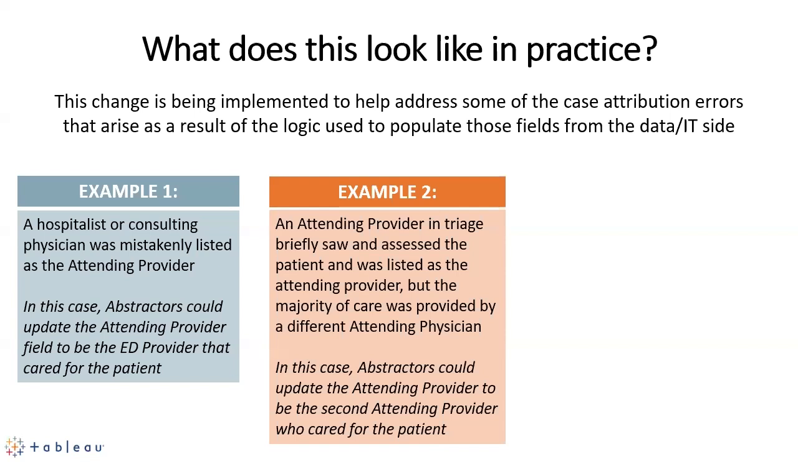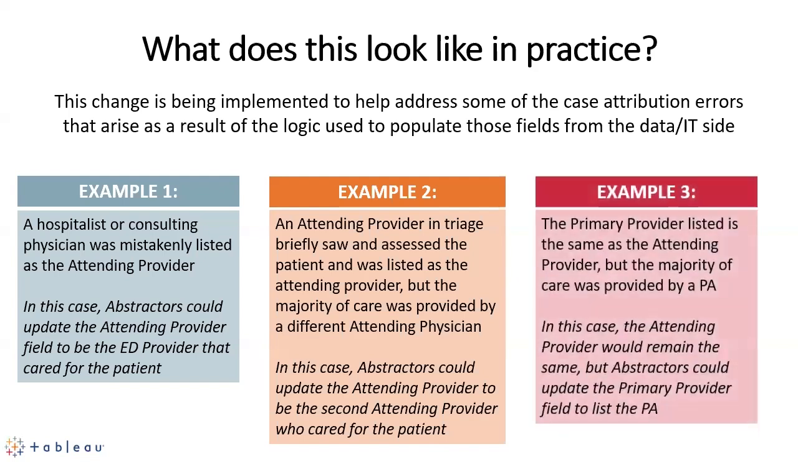In this case, the abstractors could change it to the attending provider that provided the majority of the care, or vice versa. And I think, again, understanding all politics are local, the case attribution now is a little bit more in your hands, because oftentimes the field that comes through is the first attending on the case, for example, which the majority of the time is probably correct, but not always. So again, this just gives you the option to update those cases as they come through.